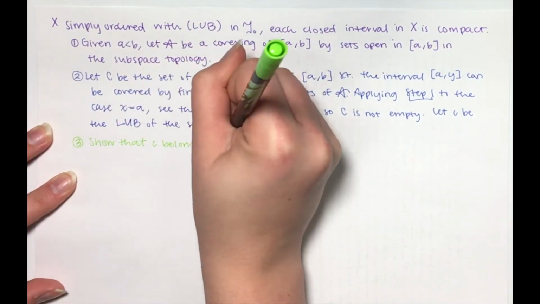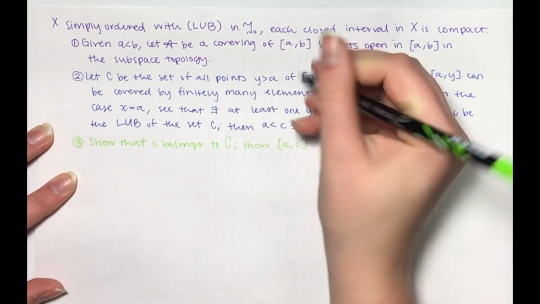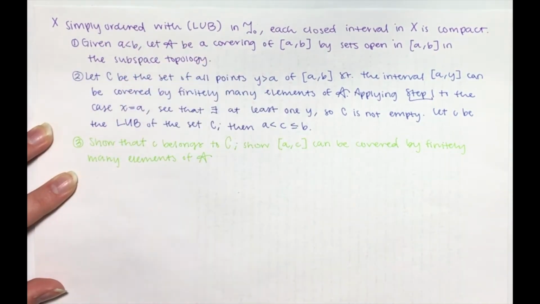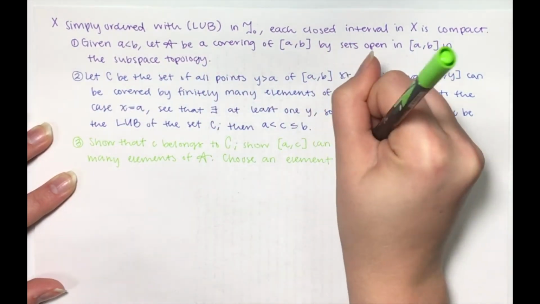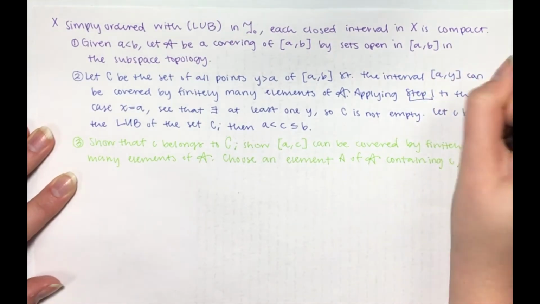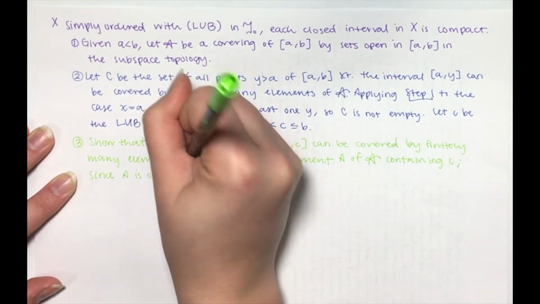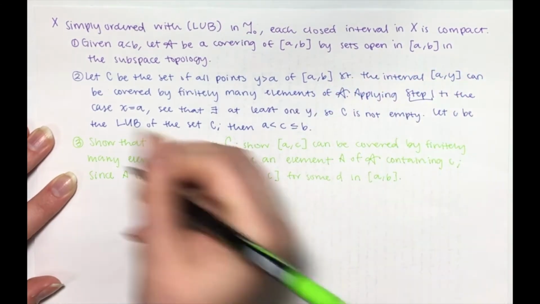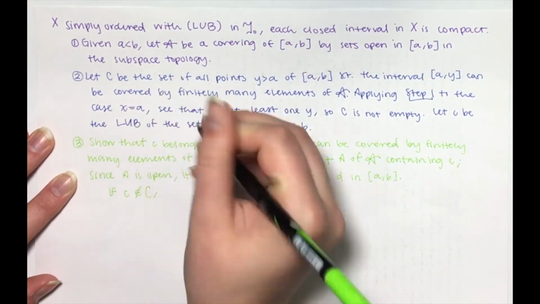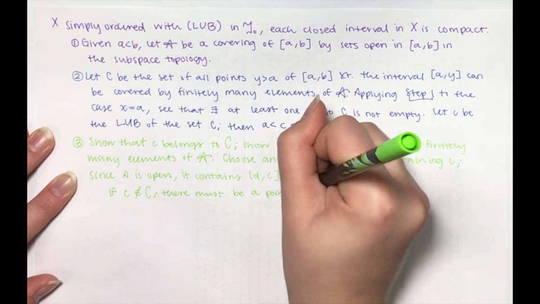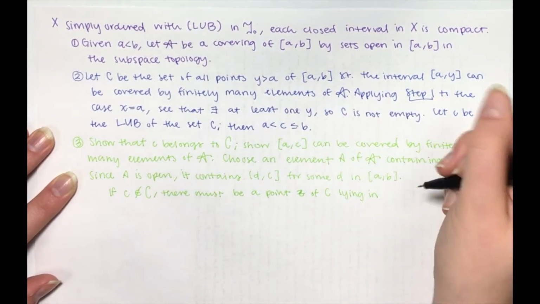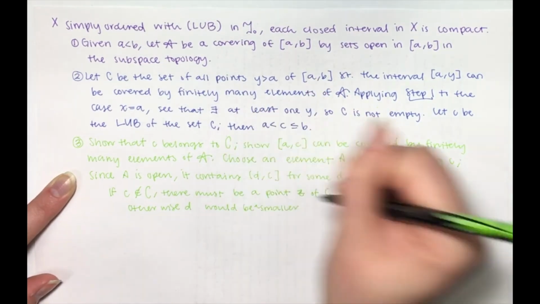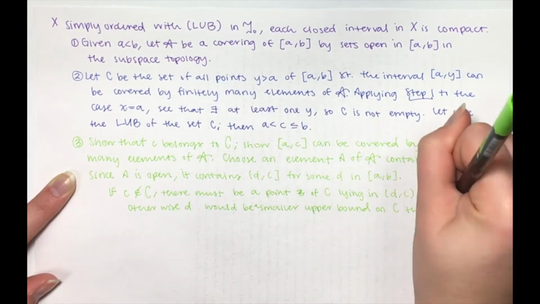We show that c belongs to C. That is, we show the interval [a, c] can be covered by finitely many elements of A. Choose an element A of A containing c, since A is open. It contains an interval of the form (d, c] for some d in (a, b). If c is not in C, there must be a point z of C lying in the interval (d, c), because otherwise d would be a smaller upper bound on C than c.